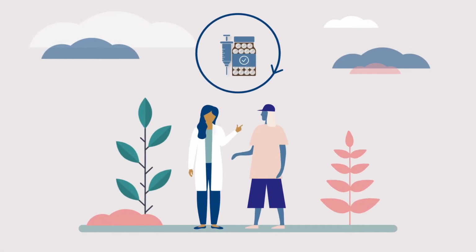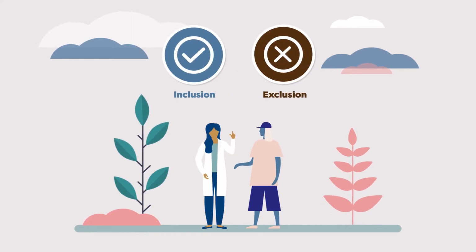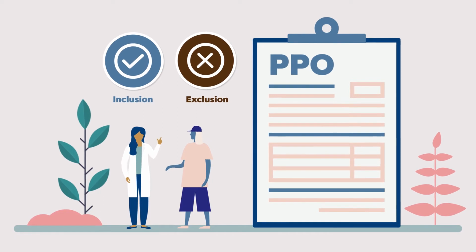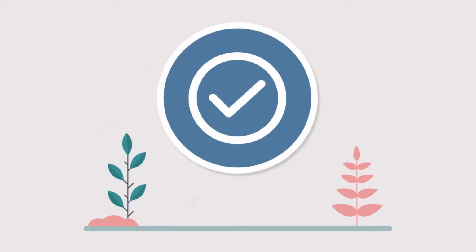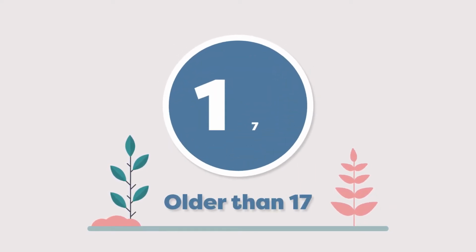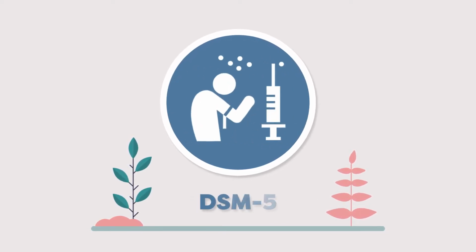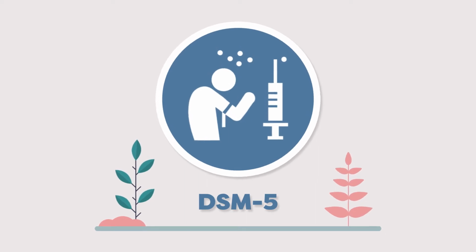If they are ready to try buprenorphine naloxone, review the inclusion and exclusion criteria found on the Interior Health Regional Adult Buprenorphine Naloxone Pre-Printed Orders, PPO. Inclusion criteria must include the patient is older than 17, gives informed consent, and meets the criteria for opioid use disorder based on the DSM-5.